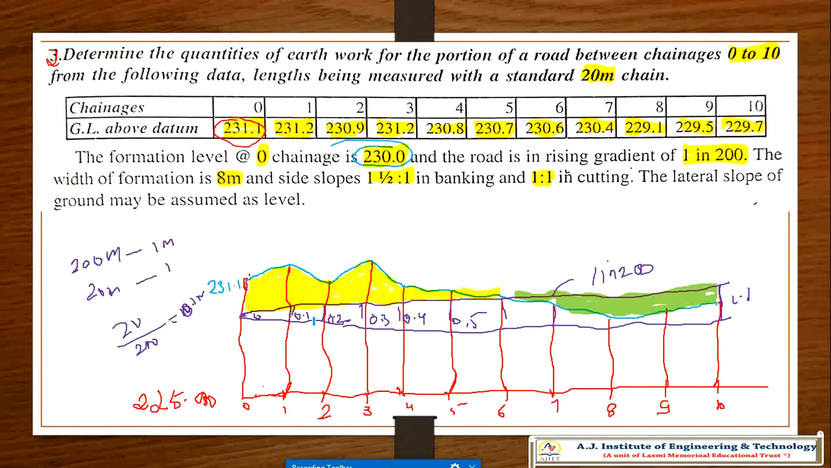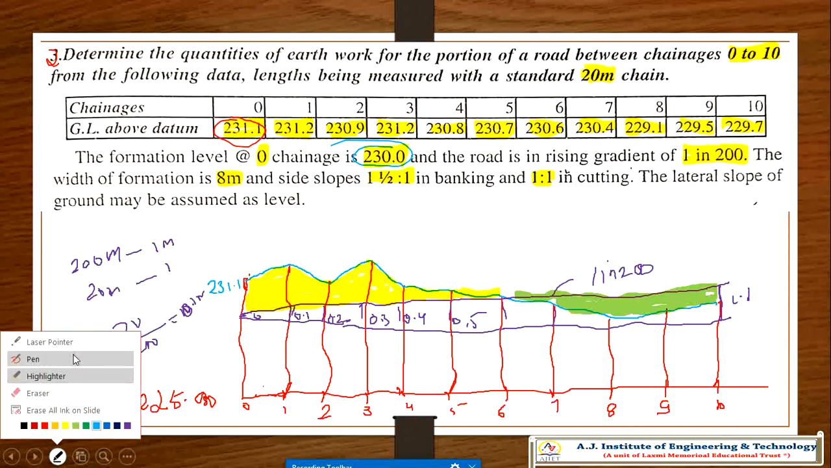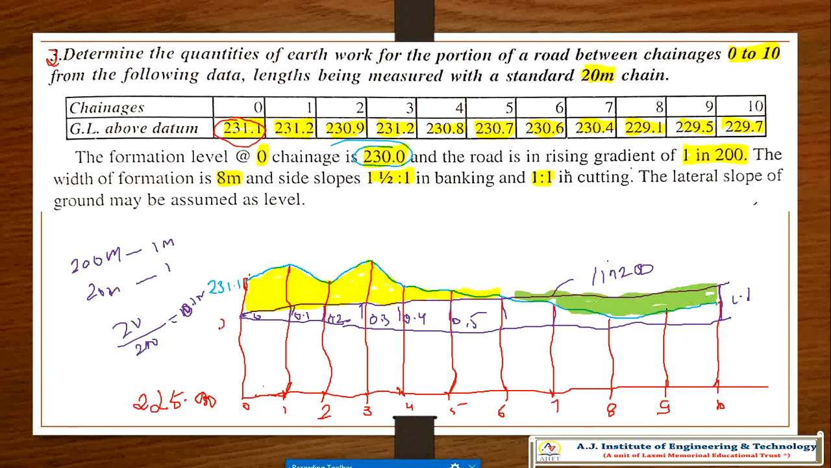After that what happens? 0.1 meter it increases. That means here it is 0, that means your RL is here 230, right? Everywhere it is 230, till here it is 230, because this is the straight line which I drew. But formation level will be 1 in 200 slope. This is the actual formation level.